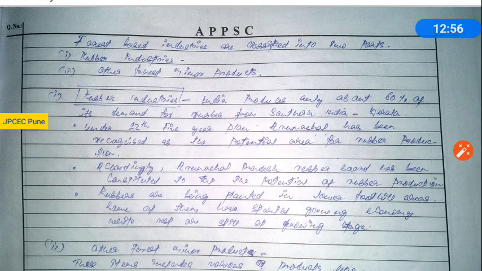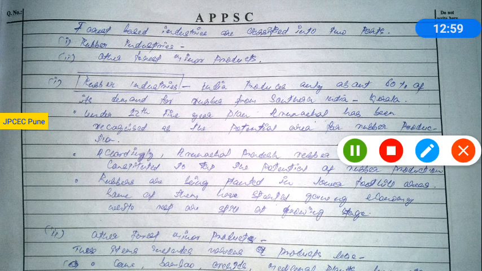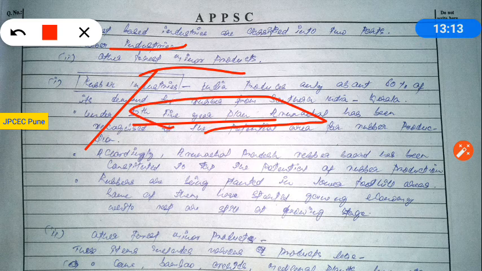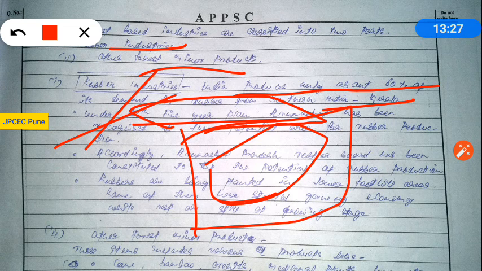Next one, about the forest based industries. You provided some structured answer: rubber industries and minor forest produce. Good. In the rubber industry, mainly you have provided the 12th 5-year plan emphasis on rubber, but try to provide the present situation. No doubt you have given the dominance of Kerala, but try, on the sketch map of Arunachal Pradesh, to locate 2-3 locations where rubber plantation is presently taken up. So give some causative factors also.